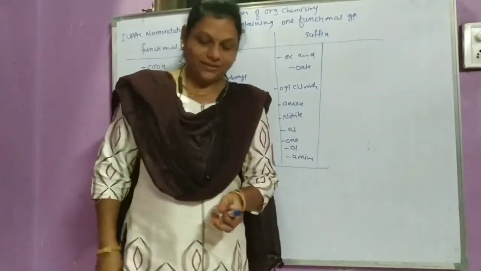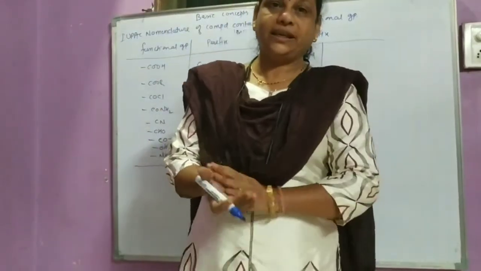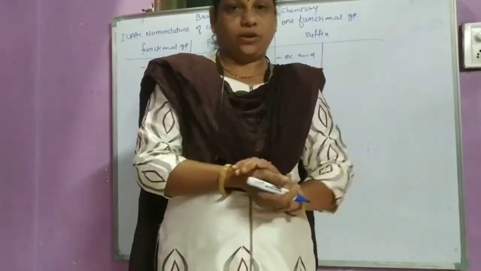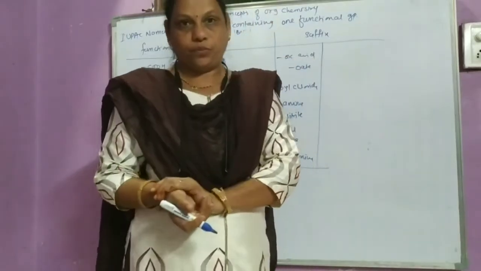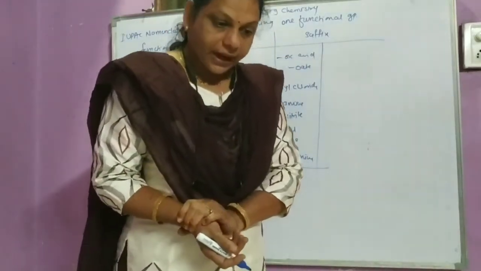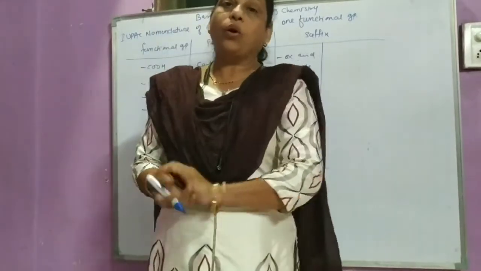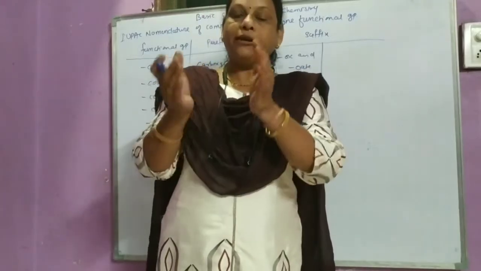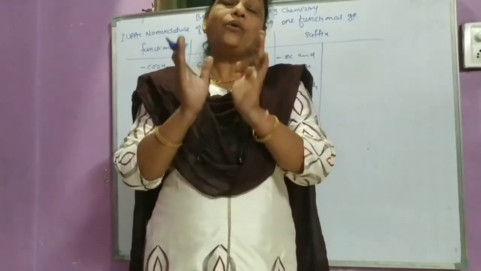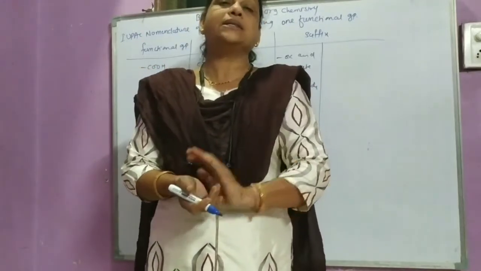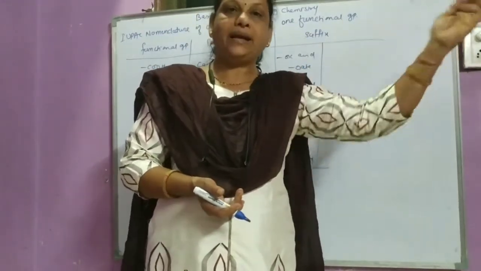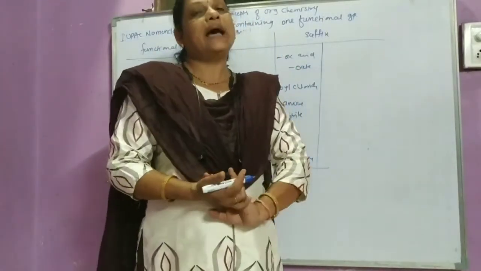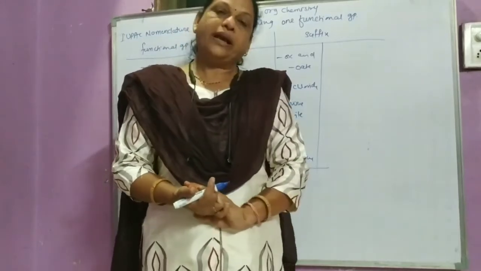Good morning students. In this video we are going to study the IUPAC names of compounds containing a monofunctional group, meaning only one functional group. Many organic compounds contain two or more functional groups, or maybe just one. If an organic compound contains only one functional group, it is called a monofunctional organic compound, and if it contains two or more functional groups, it is called a polyfunctional organic compound.